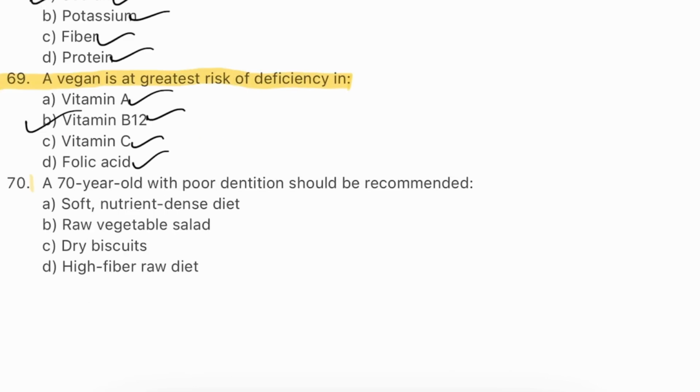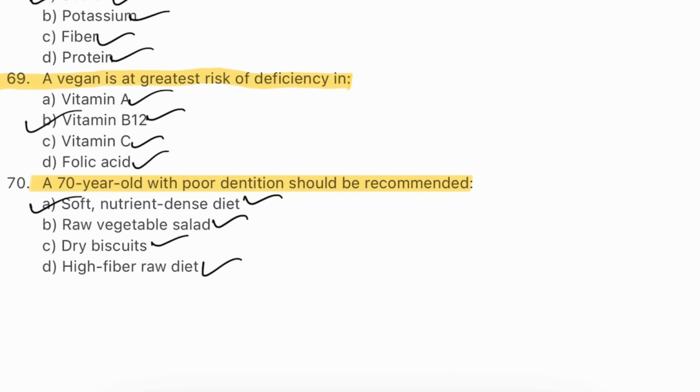Question number 70. A 70-year-old with poor dentition should be recommended: soft nutrient-dense diet, raw vegetable salad, dry biscuits, high-fiber raw diet. The answer will be A, soft nutrient-dense diet. Dental problems reduce chewing ability, leading to poor intake and weight loss.